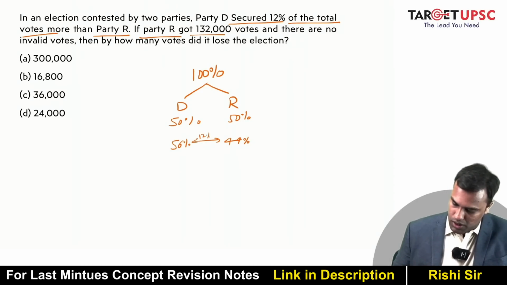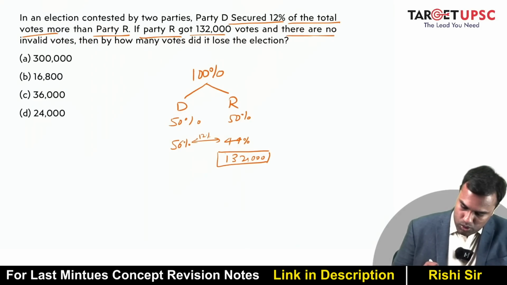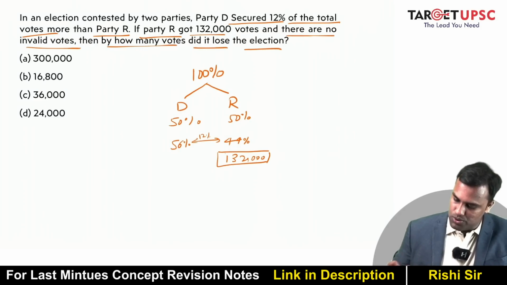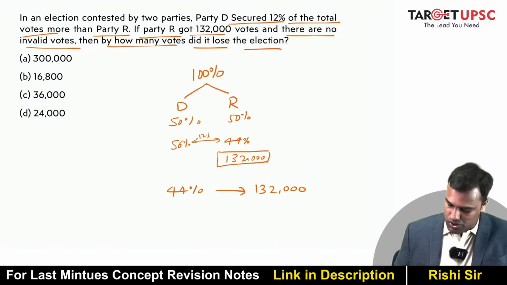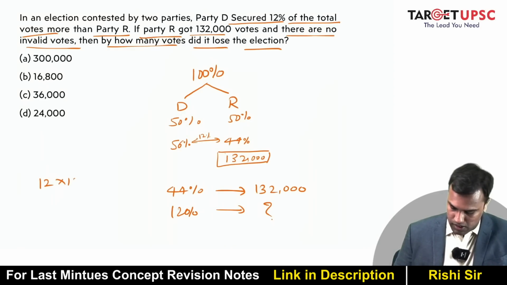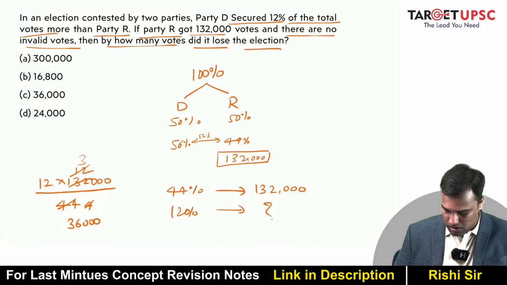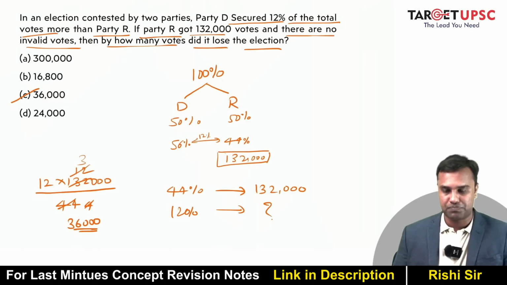Now R got 132,000 votes, right? And there are no invalid votes. Then by how many votes did it lose the election? So 44% is 132,000 and it lost the election by 12%. So what will be 12%? So you cross multiply 12 into 132 divided by 44. This is 11 4s are 44, this is 11 12s are 132, 4 3s. So 12 3s are what? 36,000. So answer is C. Okay.